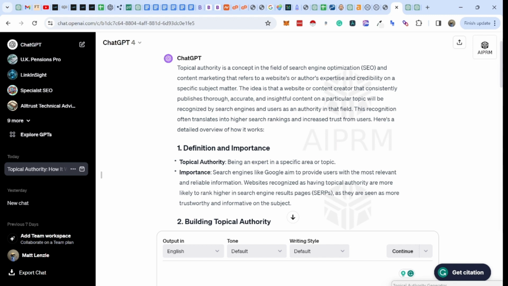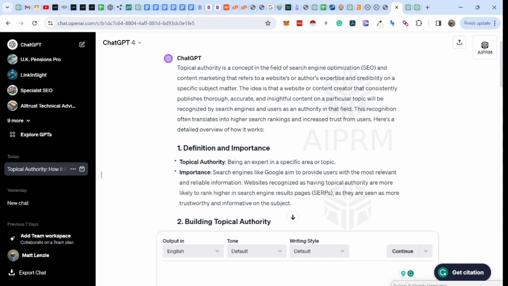Now you might notice that in the bottom right hand corner of this screen I've got this little process running down here, which is a piece of software called Zimmwriter. And basically what this is doing is actually building a topical authority CSV file, which we'll look at in a moment. And so first and foremost, what we're going to do is discuss the principle of topical authority.